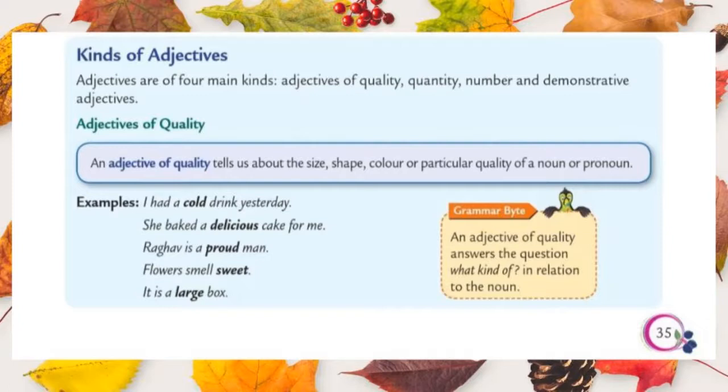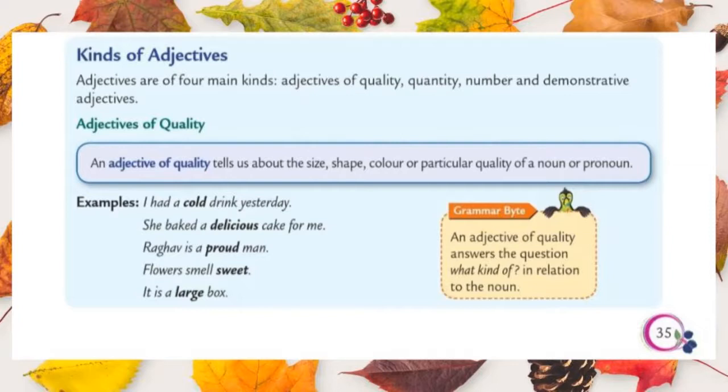The first one is adjectives of quality. Already we know that size, shape, color are also known as adjectives. Now these things will come under the category quality. It means adjective of quality tells about the size, shape, color or particular quality of a noun or a pronoun.